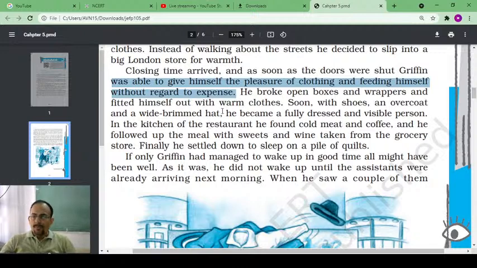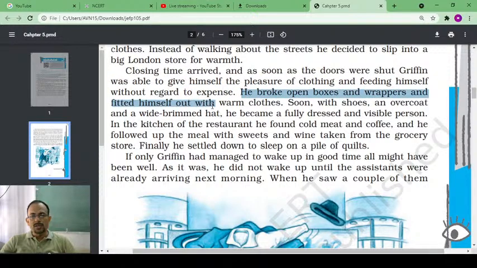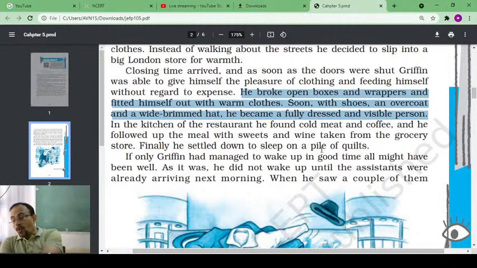He broke open boxes and wrappers and fitted himself out with warm clothes. Soon, with shoes, an overcoat, and a wide brimmed hat, he became a fully dressed and visible person. Right? So, as there was no one around, the shop was closed, and moreover, it was very cold in January.